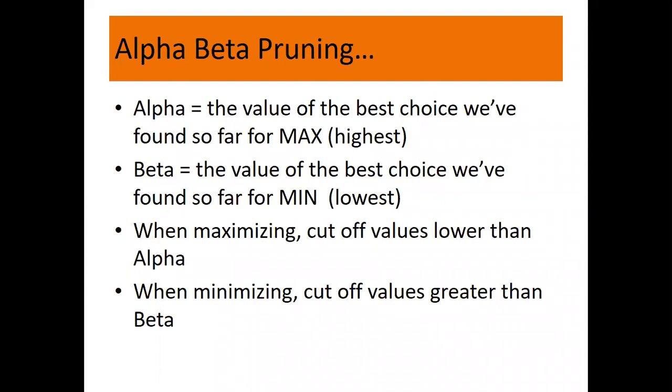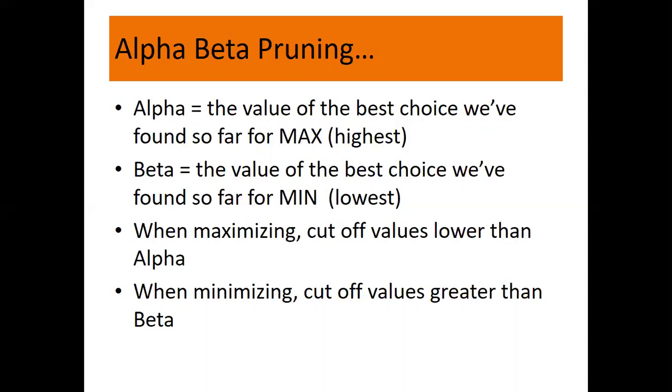So here you are supposed to remember this. What is alpha? It is the value of the best choice we have found so far for max, that is, for the max node. We already know it is a two-player game we are talking about: max is one player and min is the other. What is the motto of max? Max's motto is to win the game, so it will have the highest utility value.